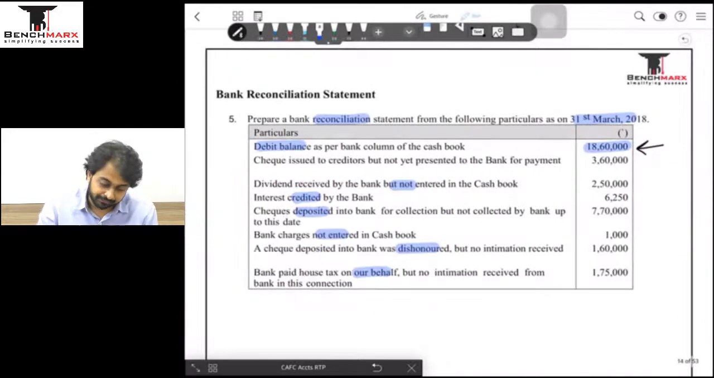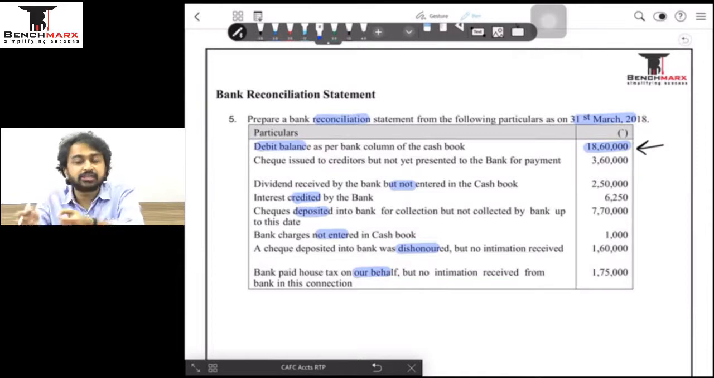ठीक है, आगे बढ़ेंगे. Then checks deposited in the bank for collection but not collected. अब ये उल्टा है. I have got the check. See, I will deposit a check which is my income ना. मुझे चेक मिलना चाहिए तब जाके मैं डिपॉजिट करूंगा. So my debtor must have paid me.